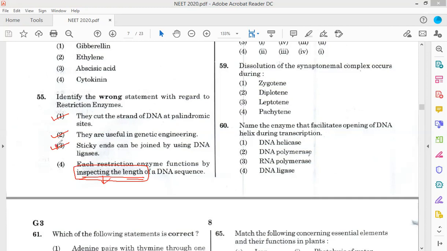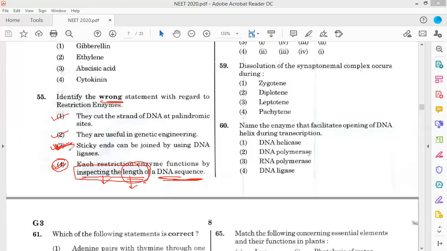So options 3 and 4, both could be the answer. But since DNA sequence is given, the most wrong is option 3.